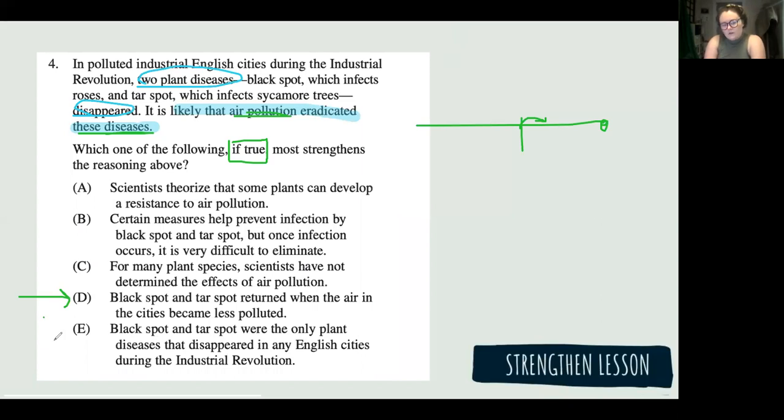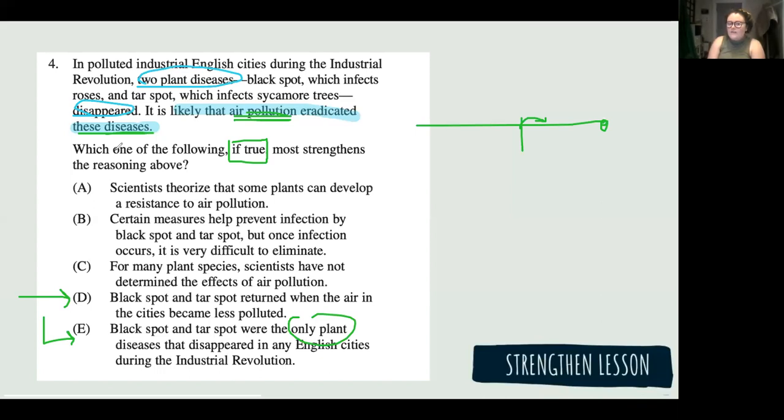Where E was a tricky wrong answer. Why is E wrong, Malika? Oh, you're on mute. They're saying black spot and tar spot were the only plant diseases that disappeared. Well, because they're not bringing in the air pollution factor into it. Yes, just because these were the only plants that disappeared, that doesn't strengthen that it's the air pollution that caused the diseases to disappear.